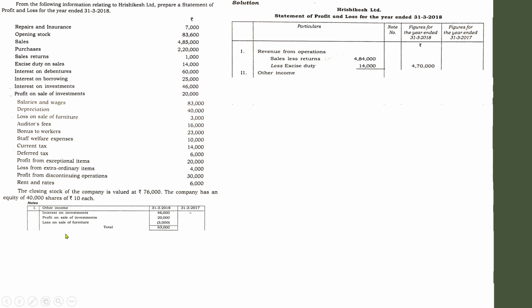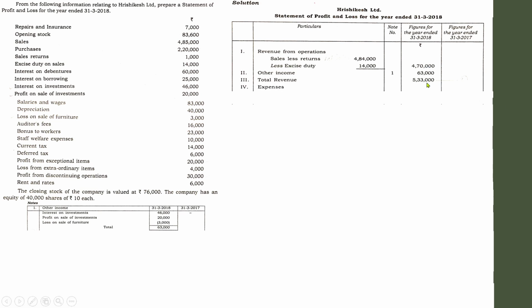You may think that in the question there is no information regarding the sale of furniture, then why have we included it? That is the pattern of presenting the statement. Any profit or loss with regard to a sale has to be adjusted along with the sales or income side. That is the concept. So other income we have got 63,000. So let us show other income 63,000, and it was the first working note, we have given 1. After that there are no other sources of income, so we can take the total. So total income is 5,33,000 by adding these two amounts.